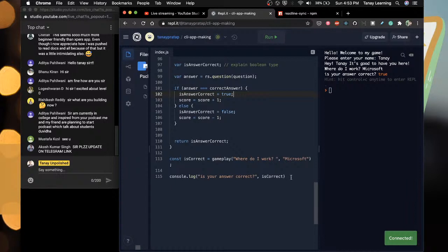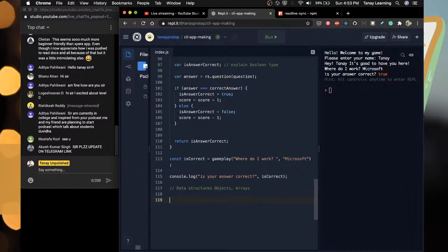So what I'll tell you now, what next we'll do is we'll do data structures next, and we'll talk about what data structures are in the purest form. We'll do objects, and then we'll do arrays, and we will not do class, we'll just do object. And then we'll do loops, because we'll have an array and then we'll loop over it, and then we will have a scoreboard functionality. That's just like a bonus which we will do.